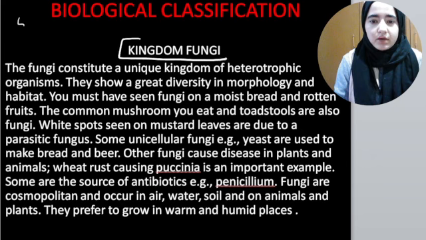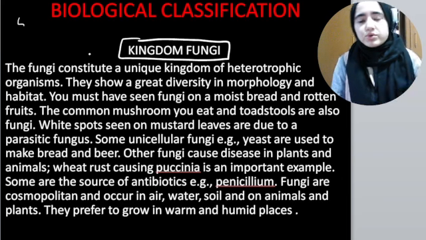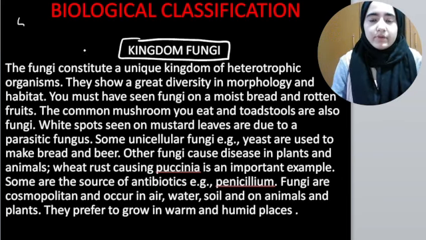In this video, we are going to learn about kingdom fungi. As many of you might know, in our previous session we saw kingdom Protista, in which we saw different groups like chrysophytes, dinoflagellates, euglenoids, slime molds, and protozoans. Protozoans are also subdivided into amoeboid, ciliated, flagellated protozoans, and sporozoans. If you haven't watched that video yet, go and check it and come back to this video. In this video, we are going to learn about kingdom fungi.